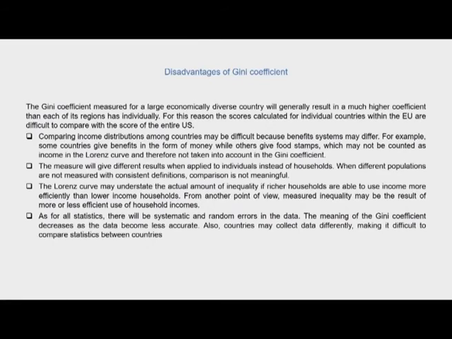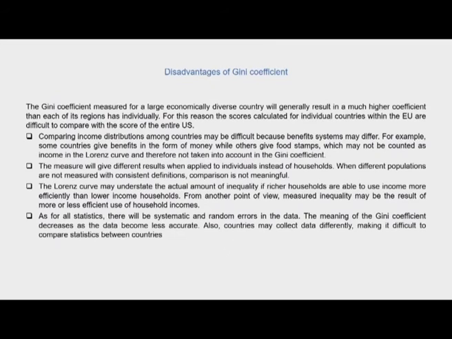These benefits do not get translated into actual incomes for accounting purposes. So, in that sense, the Gini coefficient may not give a very clear picture. It may not translate into the real story with respect to the incomes and the benefits that households and individuals are getting within an economy.